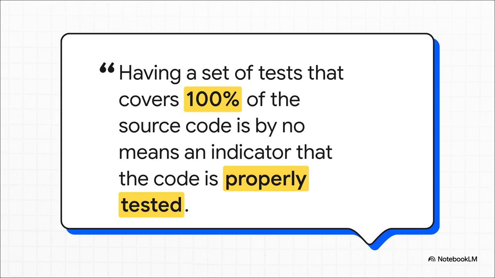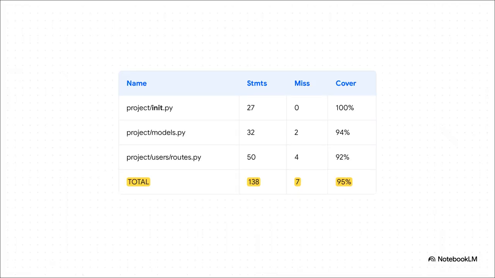Now, a metric you'll hear a lot about is code coverage. Basically, what percentage of your code is actually run by your tests. But this quote highlights something so important. Hitting 100% coverage does not mean your code is perfect. It's a useful number, for sure, but it only tells you what code was run, not if it was tested correctly. And here's what one of those coverage reports looks like. It breaks down each file, shows you the number of lines, points out exactly which lines were missed by your tests, and gives you that final coverage percentage. It's a great tool for spotting the parts of your app that have zero test coverage at all.